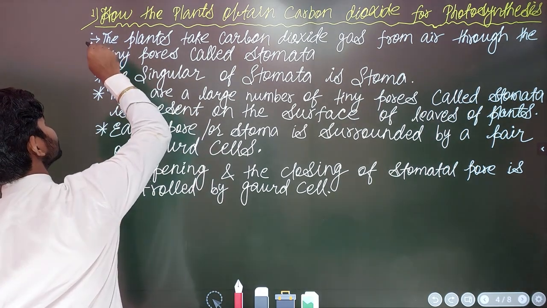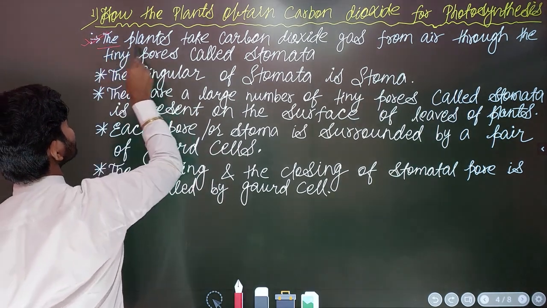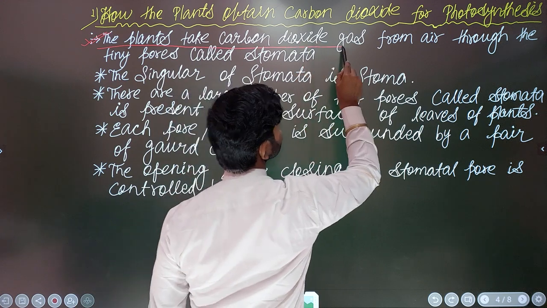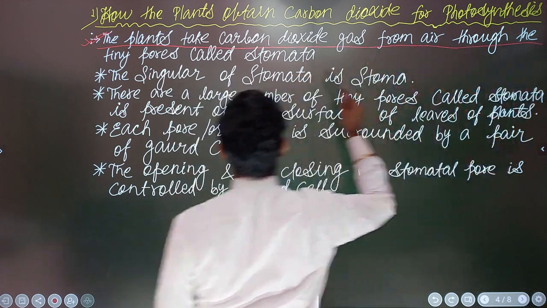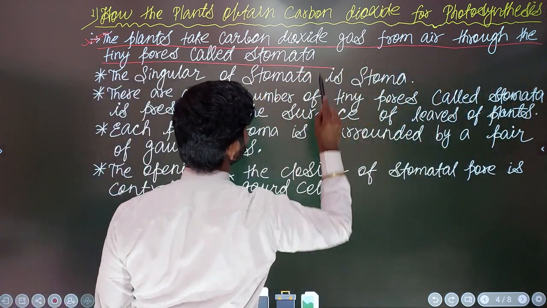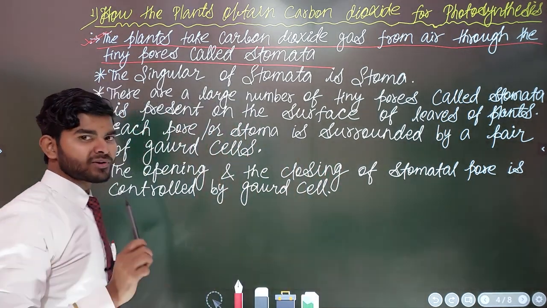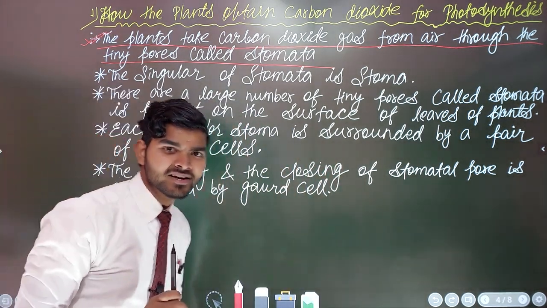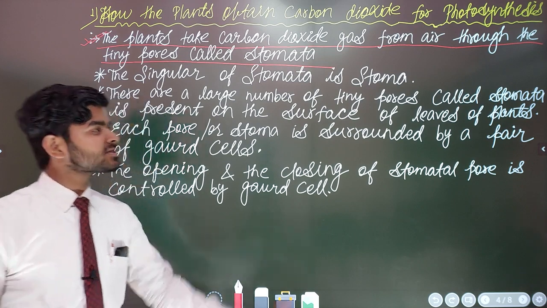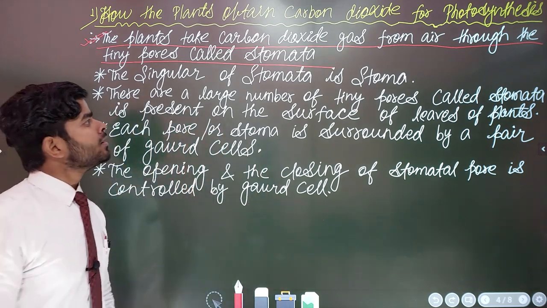This point is the most important point for your objective questions, so you must remember this point. Okay? I know you will remember this point for your examination or your several competitive examinations.